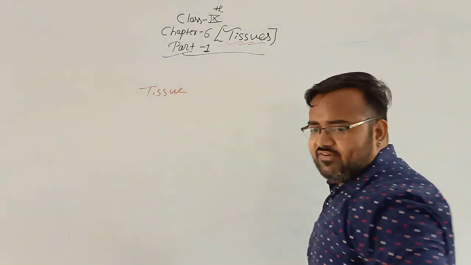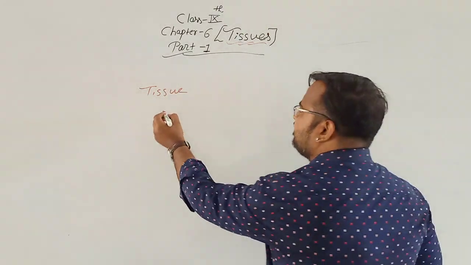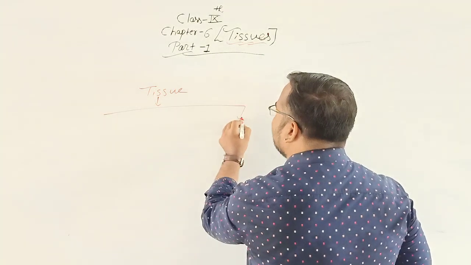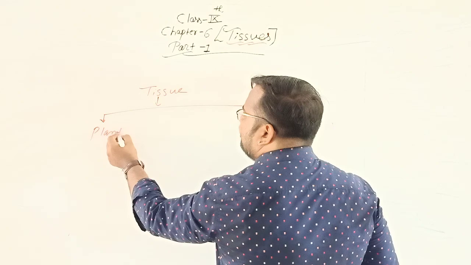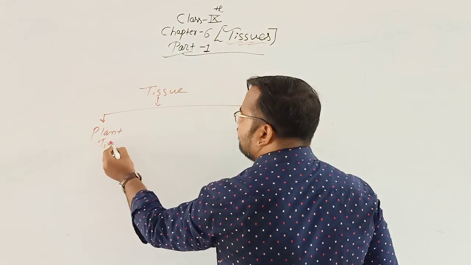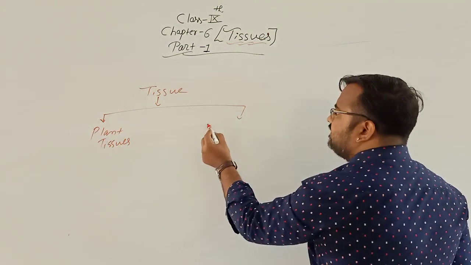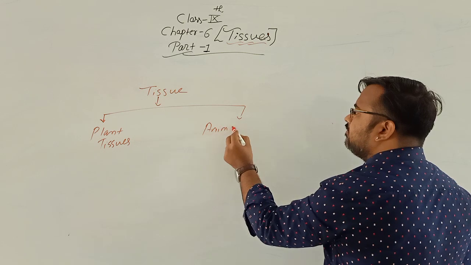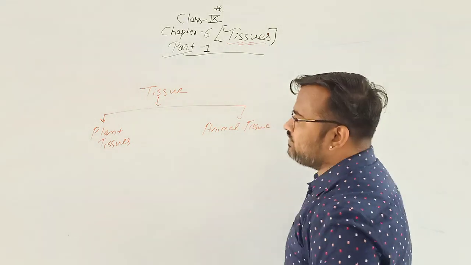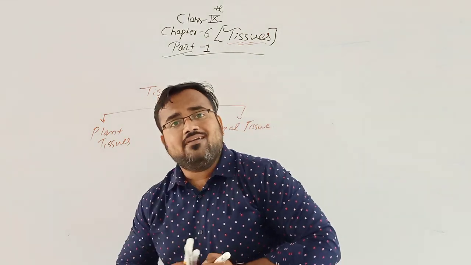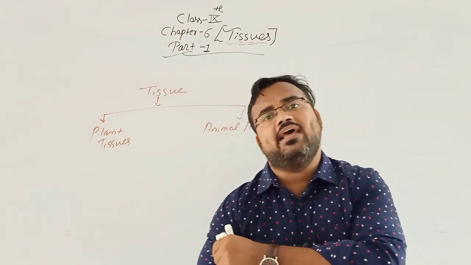Now we'll see the types of tissue. Tissues are divided into 2 types: plant tissue and animal tissue. Now the question arises: what is the difference between plant tissue and animal tissue?